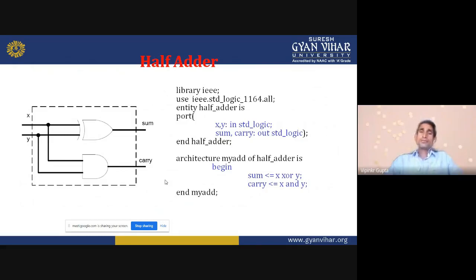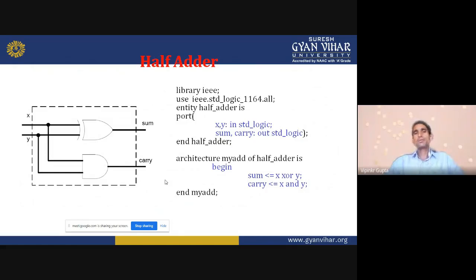So before going to write the program, first we need the concept of half adder. What is the concept of half adder? Simply, a half adder has two bits, that is X and Y. In X and Y, there are two inputs.